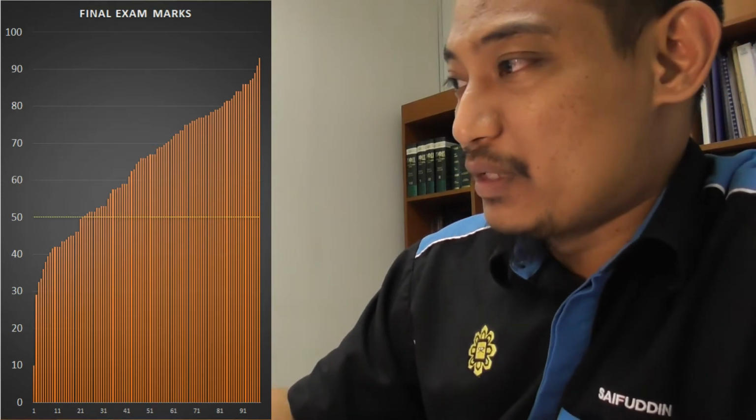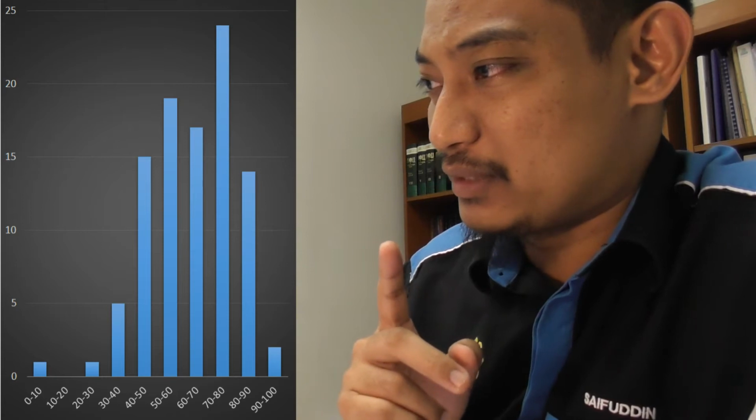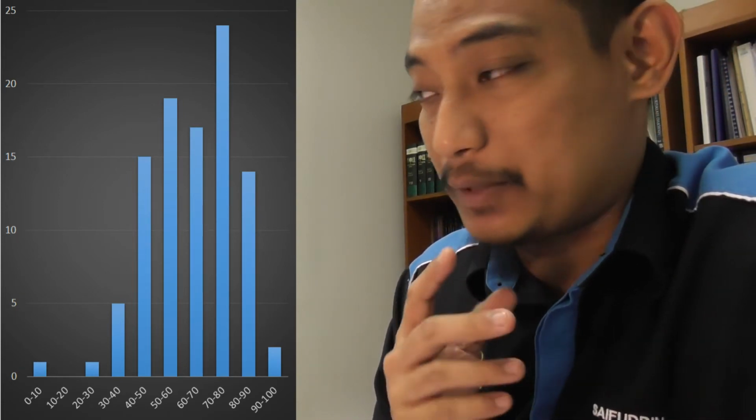One student got 0 to 10, no student between 10 and 20, another one between 20 and 30, five between 30 and 40, and 15 students between 40 and 50, and the rest is above. A significant number got above 80%.